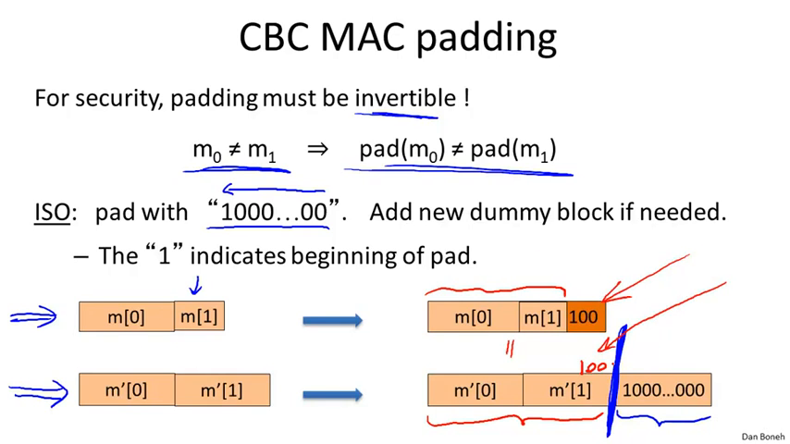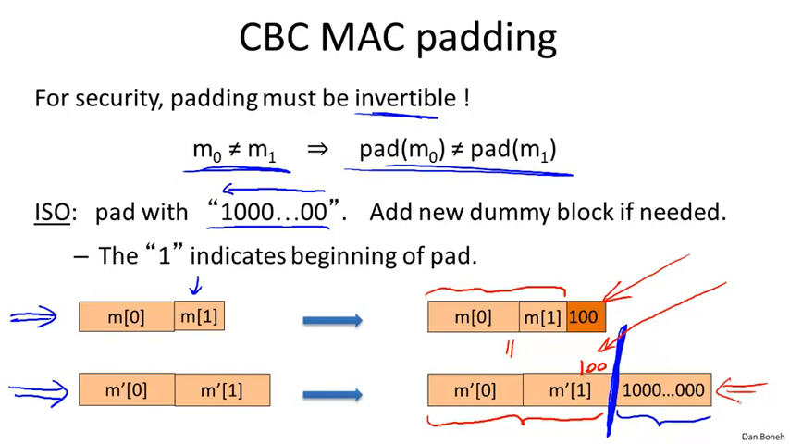Okay, so if we didn't add the dummy block, basically again the pad would not be invertible because two distinct messages happen to map to the same padded result. Again, as a result, the MAC becomes insecure. So to summarize, this ISO standard is a perfectly fine way to pad, except you have to remember to also add a dummy block in case the message is a multiple of the block length to begin with.